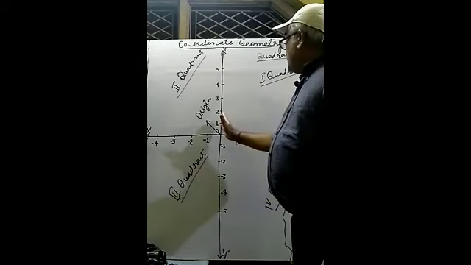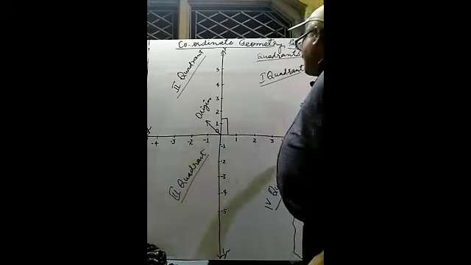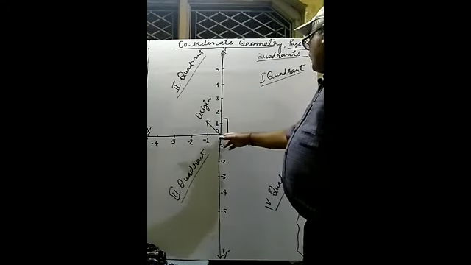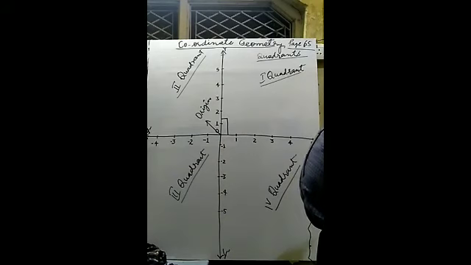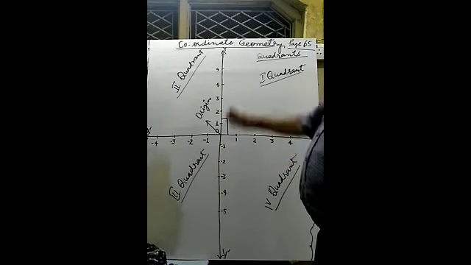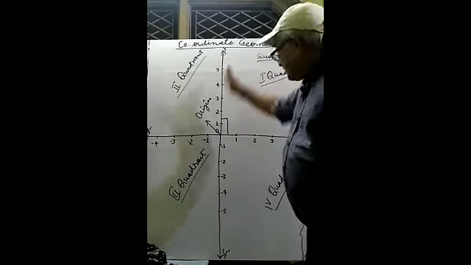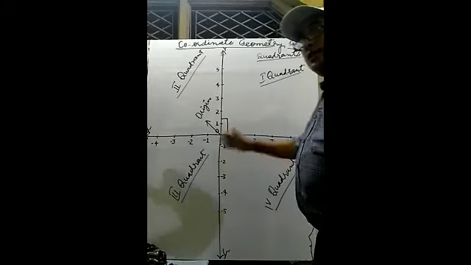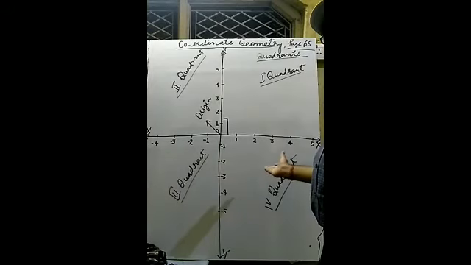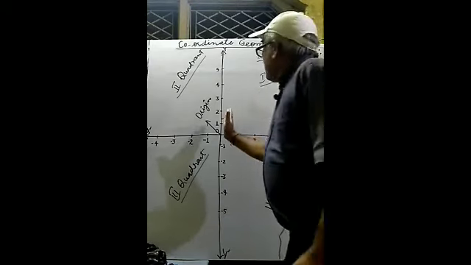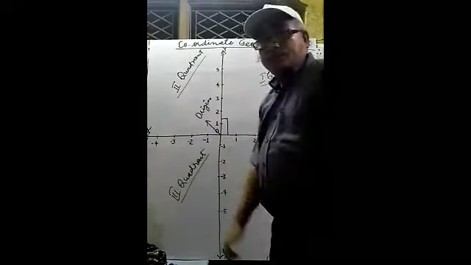Just right side to y-axis, the distance is measured what? Positive. This one is y-axis. Right to y-axis is always positive. And what is left to y-axis?